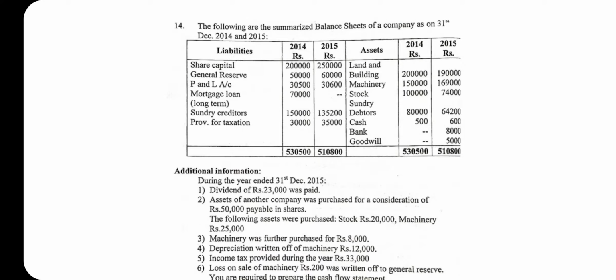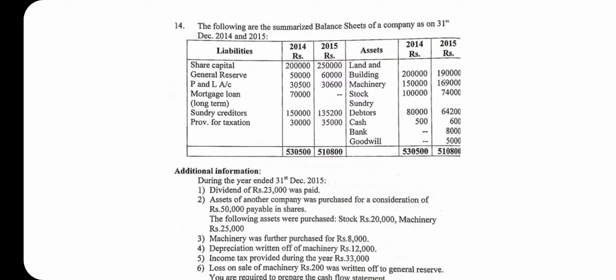So hello students, this is the next problem. The following are the summarized balance sheets of a company as on 31st December 2014 and 2015. So they have given liabilities and assets for 2 years, 2014 and 2015.